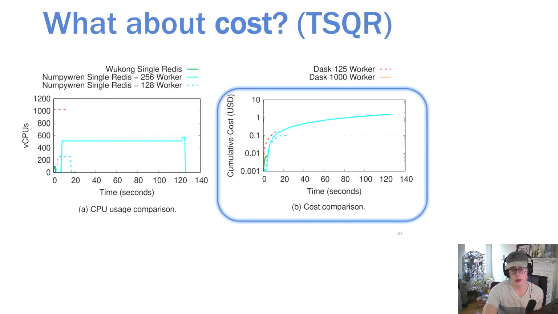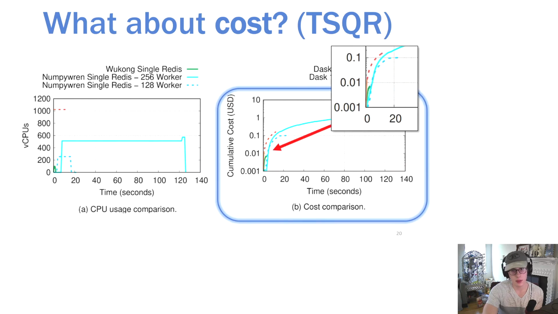The chart on the right shows a comparison between the monetary cost of the various frameworks that we tested. As you can see, Wukong was able to deliver effective cost savings, executing the workload more quickly than both configurations of NumPyRun while costing considerably less money. Additionally, Wukong was able to provide competitive performance against Dask while costing less than both versions. However, Wukong was slower than the most powerful configuration of Dask.